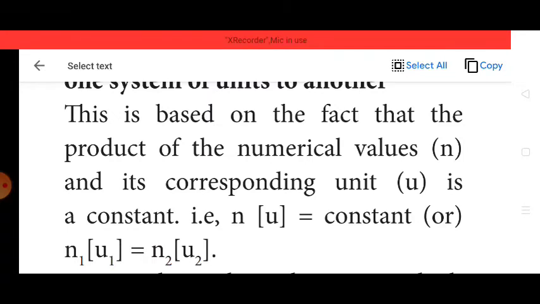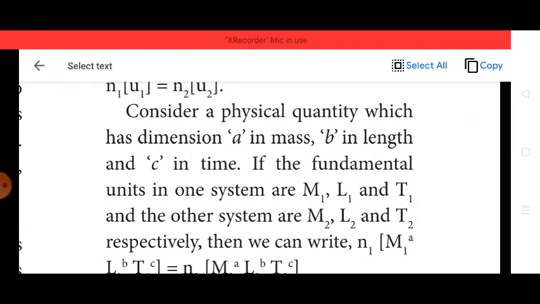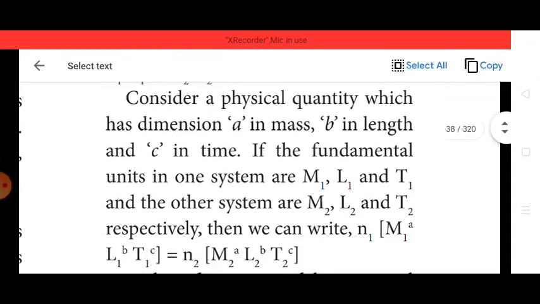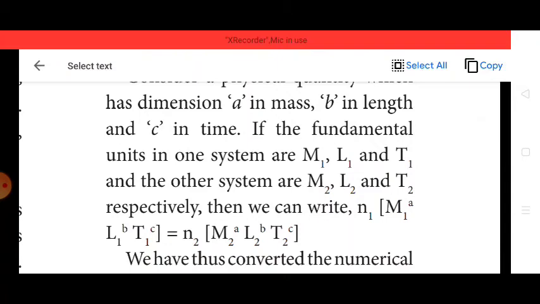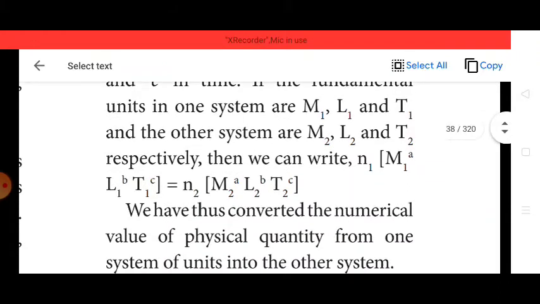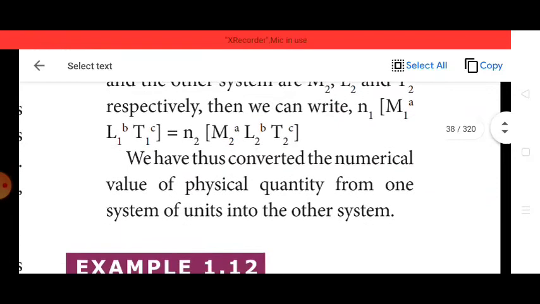That means n times u is equal to a constant, or n1 u1 is equal to n2 u2. So for a physical quantity which has dimension a in mass, b in length and c in time, if the fundamental units in one system are m1, l1 and t1 and in the other system m2, l2, t2, we can write n1 [m1^a l1^b t1^c] is equal to n2 [m2^a l2^b t2^c]. We have thus converted the numerical value of a physical quantity from one system of units into the other.